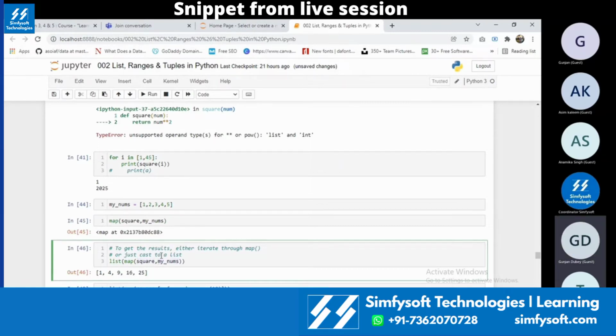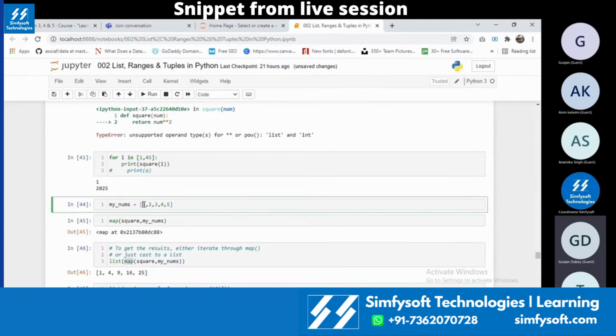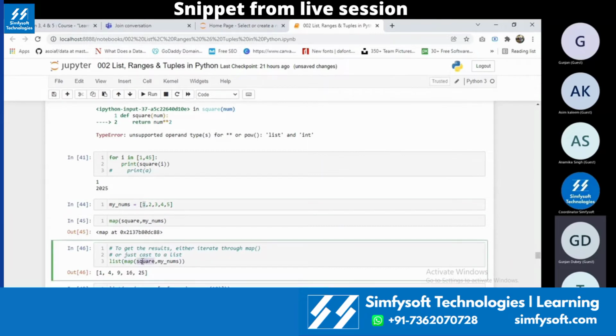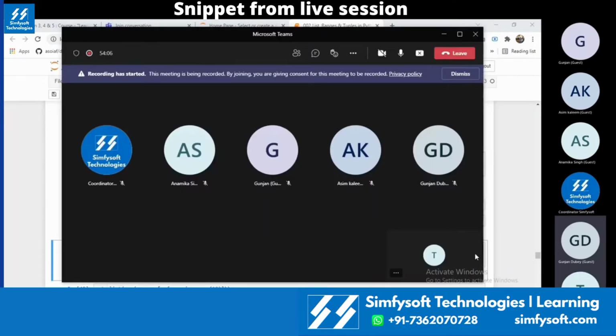The map will take the first argument from numbers, pass it to the square function, and then give me the value. If you check, 1 is squared over here, then 2 is squared over here, and 3, 4 and 5 are correspondingly squared. This is the functionality of a map. Asim, what does a map do? Were you able to understand that?